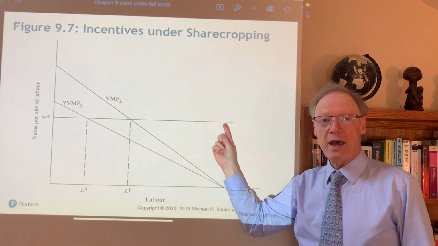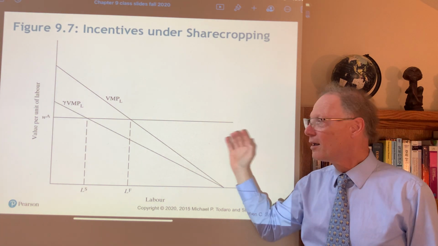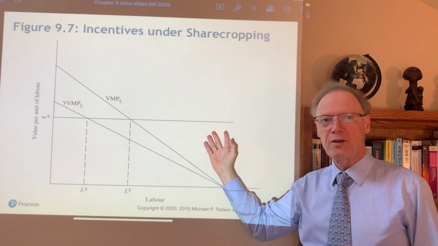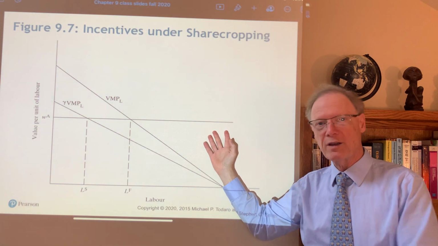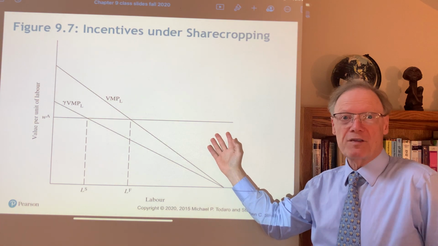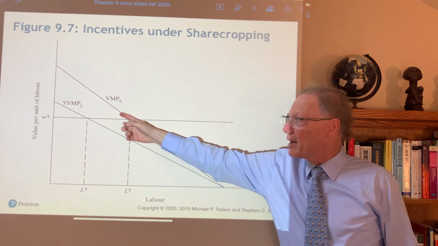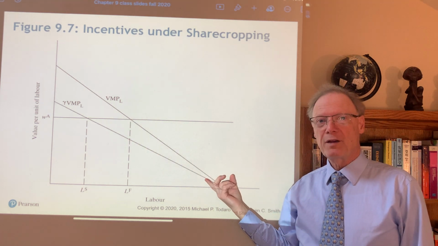It's the wage we have to pay if we're hiring a farmhand, or it's the alternative wage that the farmer could get if instead of working on their farm, they did something else like work as a day laborer on someone else's farm, maybe run a micro enterprise. Here we have the value marginal product of labor in farming.